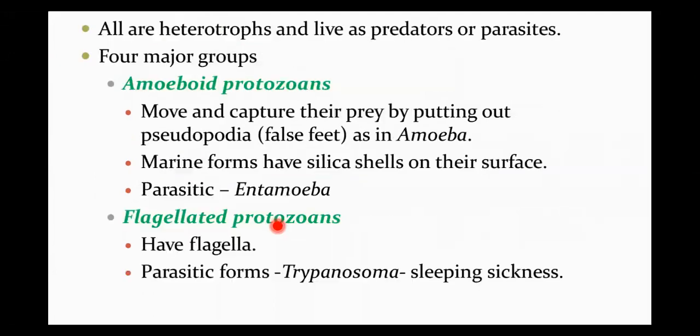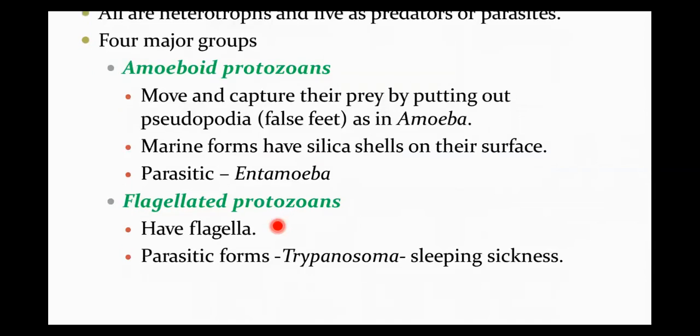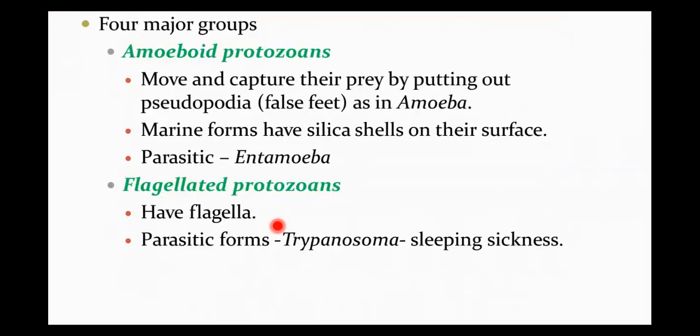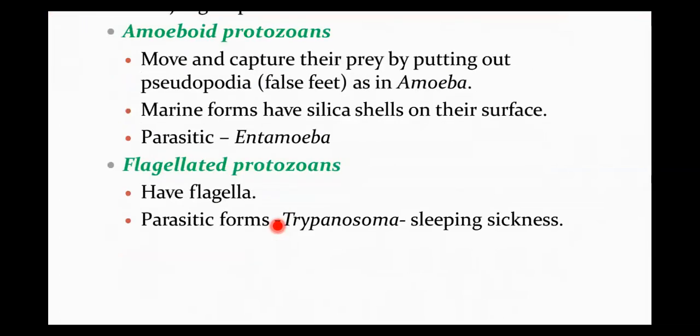So what are these amoeboid protozoans? Amoeboid protozoans are those which move and capture their prey by putting out pseudopodia. Pseudopodia are nothing but false feet. One unique feature about amoeboid protozoans is that marine forms have silica shells on their surface. This is a very rare, unique character you must remember, students. For a parasitic example you can take Entamoeba histolytica, which is a parasite of the intestine.